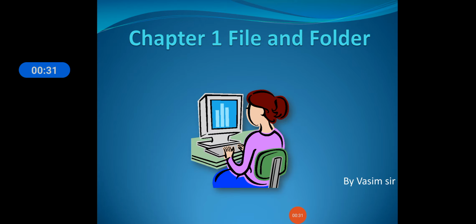So students, in the previous lecture, we have learned about files and folders. Regarding files, a file is a part of a program. For example, if you are creating any file in Notepad, WordPad or Paint, it is created. And how can we identify which file it is? By its extension. For Notepad, .txt or .doc, so different extensions are there. Because of this extension, we can know which file it is.